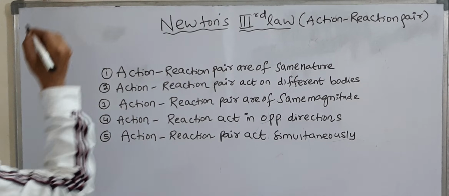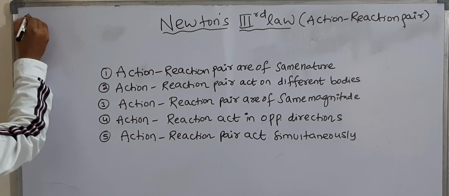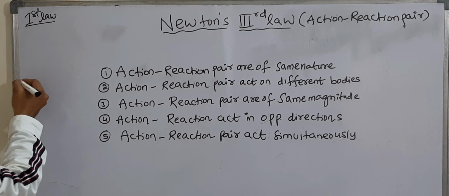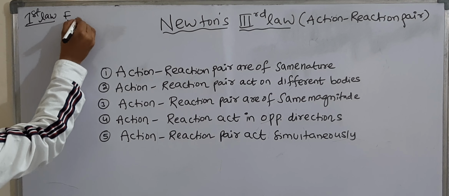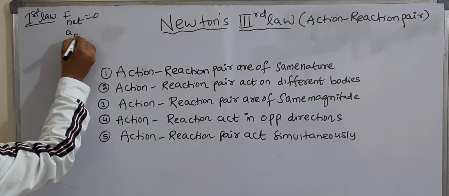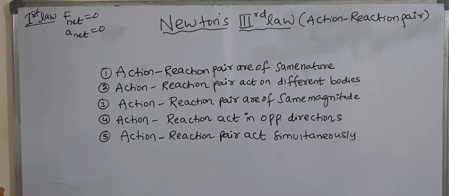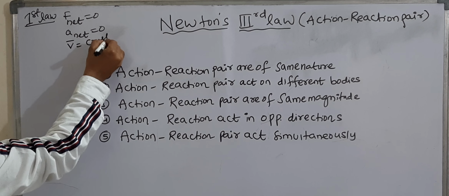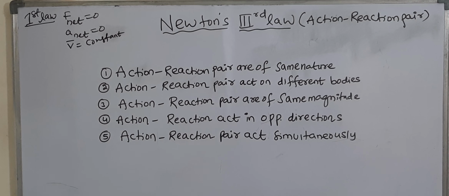See here, in first law, we discussed F net is equal to 0. When F net is equal to 0, a net is also equal to 0. When a net is equal to 0, velocity is constant.